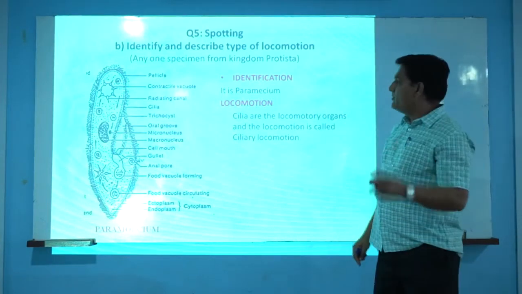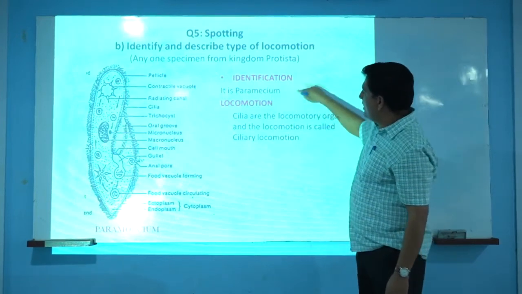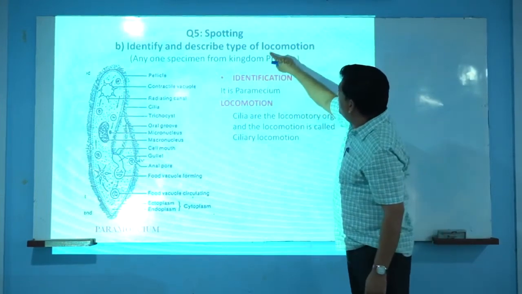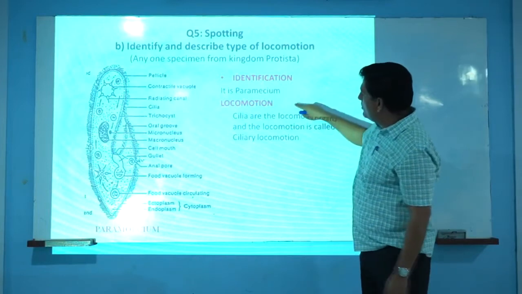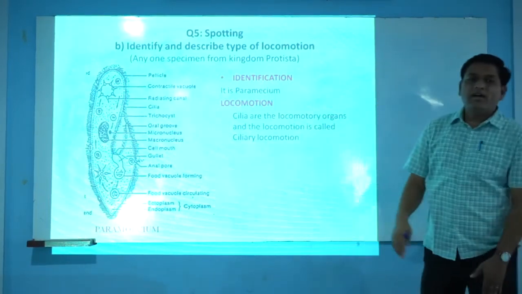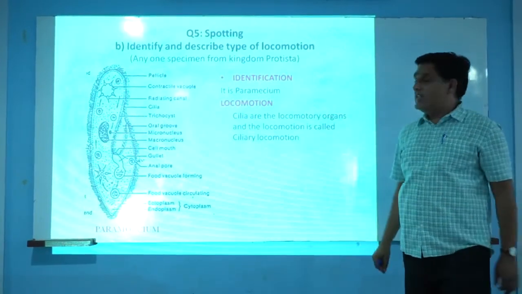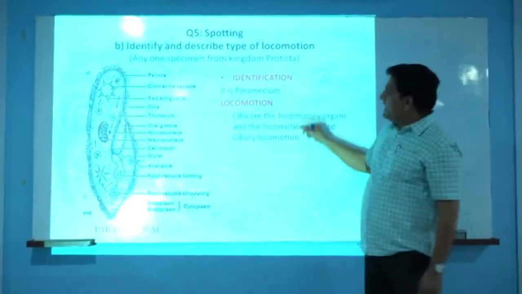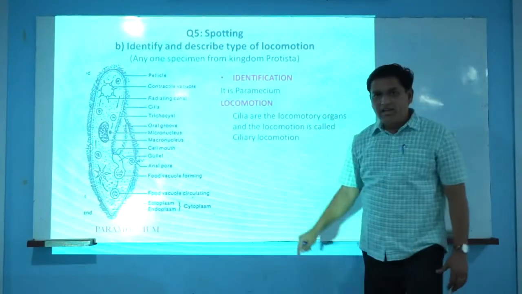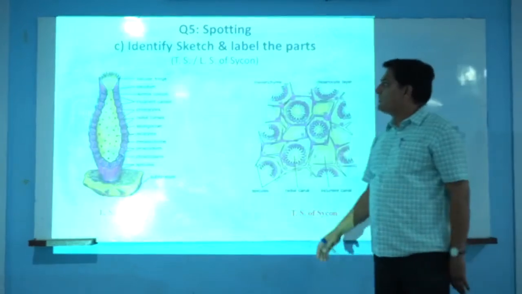For this correct identification, if you identify this slide as Paramecium, you will have half a mark, and we have to write the type of locomotion. In case of this locomotion, we have to write that the locomotory organs are cilia and the locomotion is of ciliary type. If you give the answer to this question precisely in this manner, then and only then you will have this 1 mark.